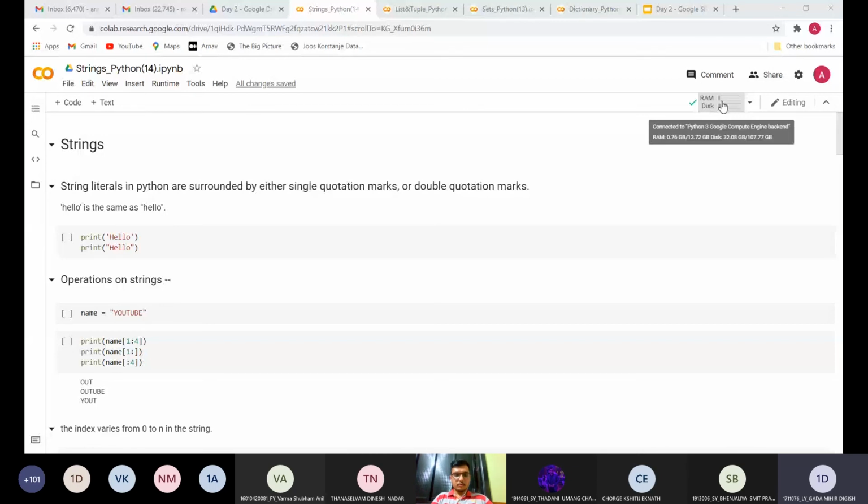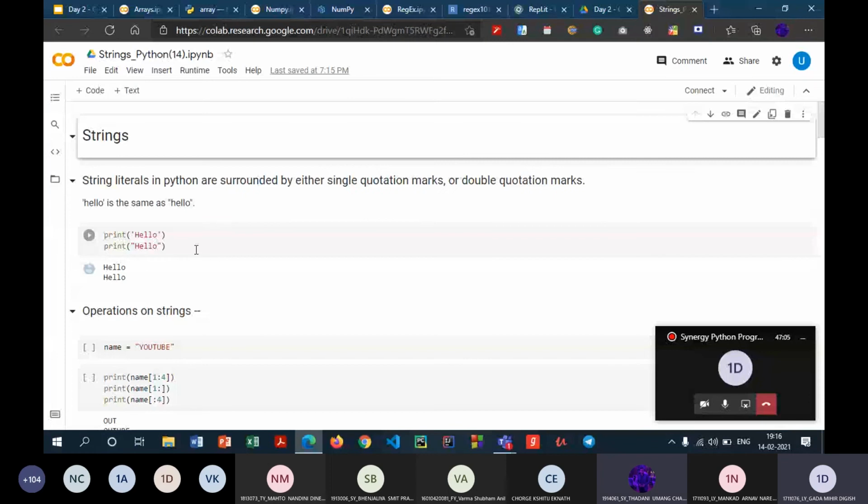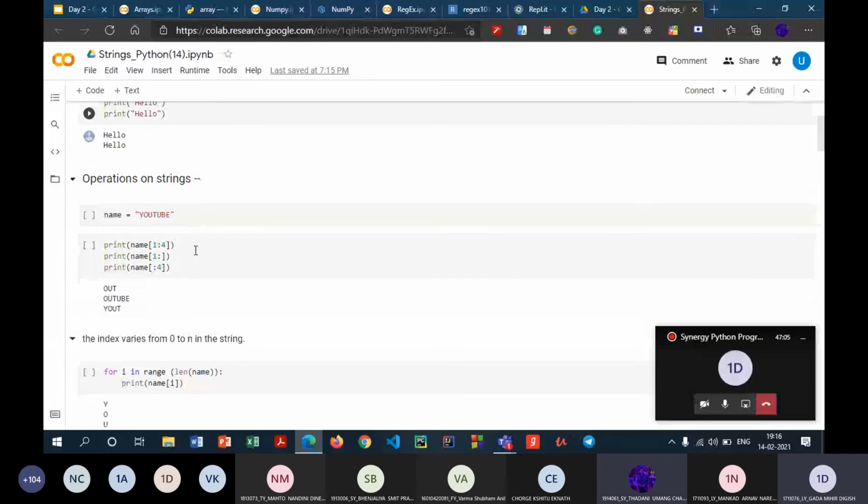It is a very helpful resource, and you can explore through Google Colab in future. We will be sharing the Jupyter notebook files, so you can upload them on your drive and open them in Google Colab and explore. I guess we were here, right?